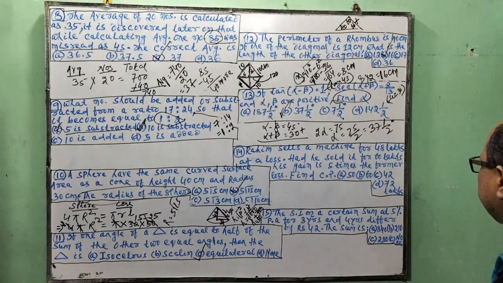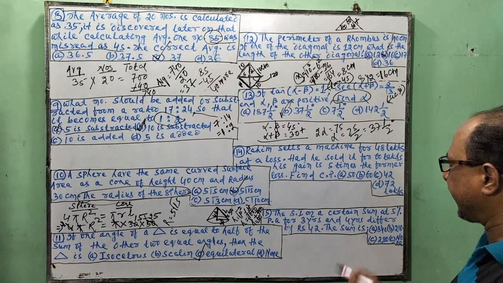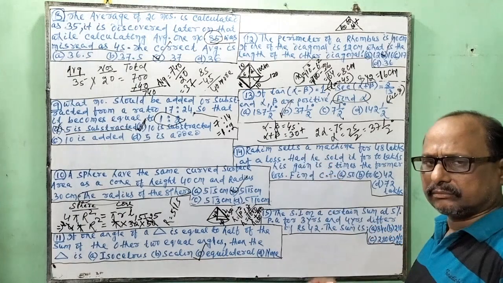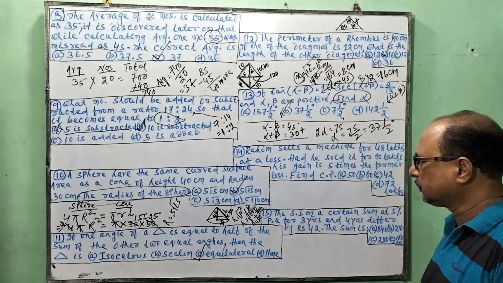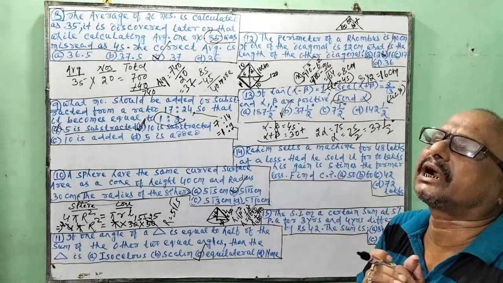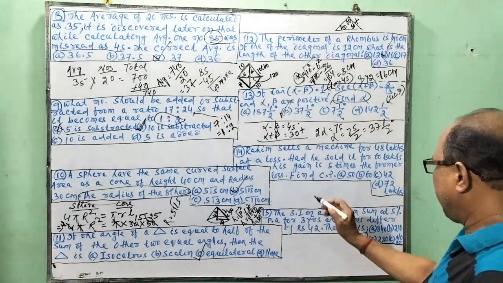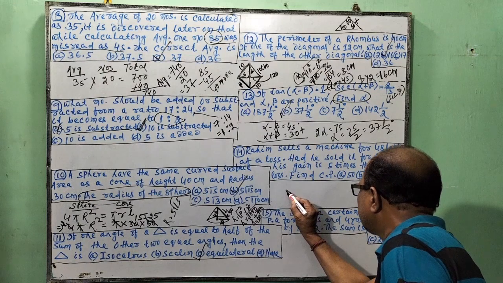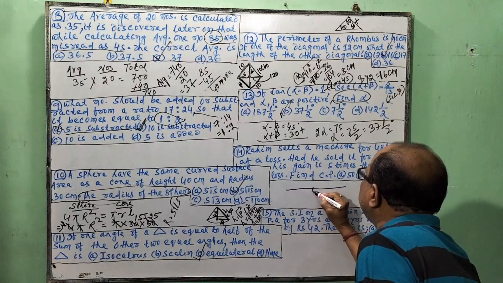Rohim sells a machine for 48 lakh at a loss. Loss is not given. So, had he sold it for 60 lakhs, this means it is CP.